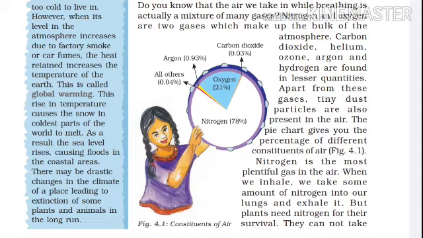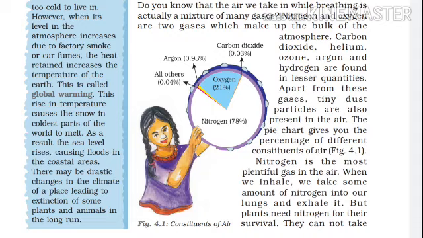Now we come to the oxygen. Oxygen is about 21%. It means in atmosphere, nitrogen is found 78% and oxygen is found 21% of the total volume of the atmosphere.